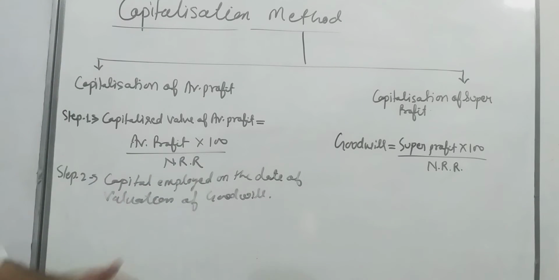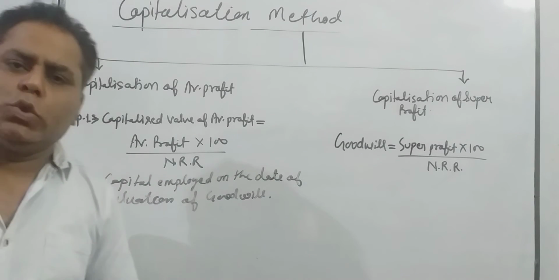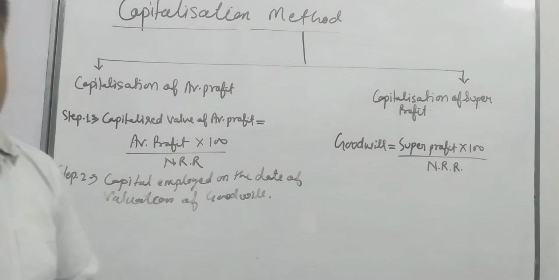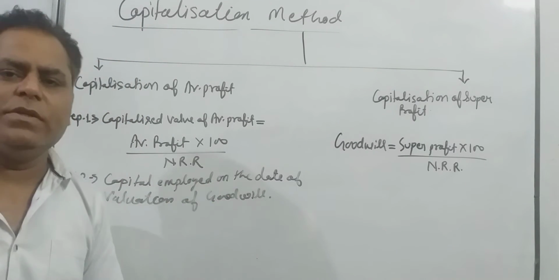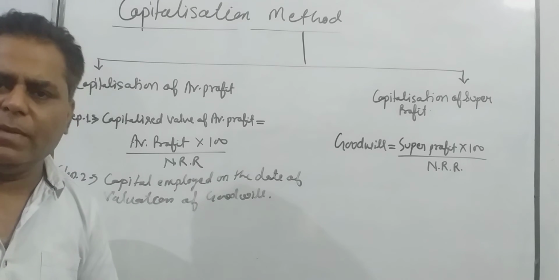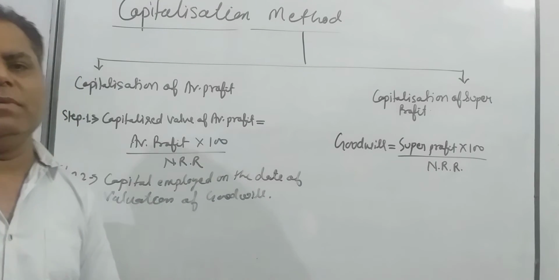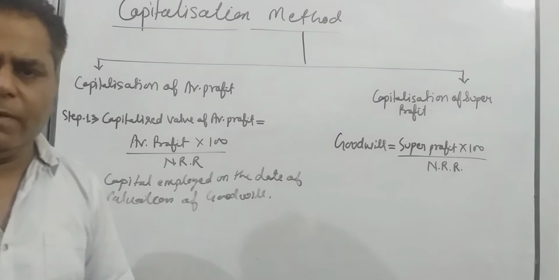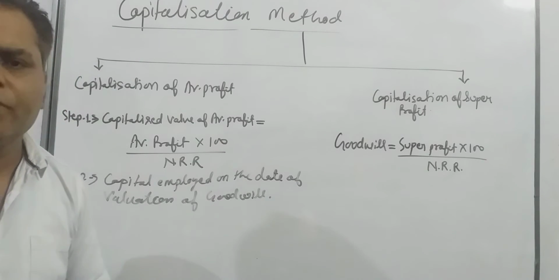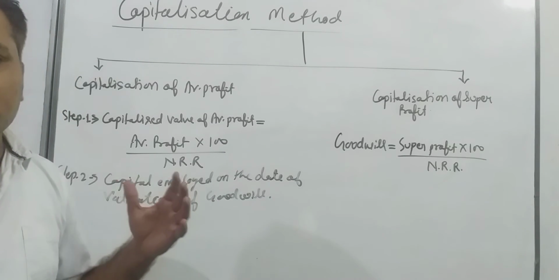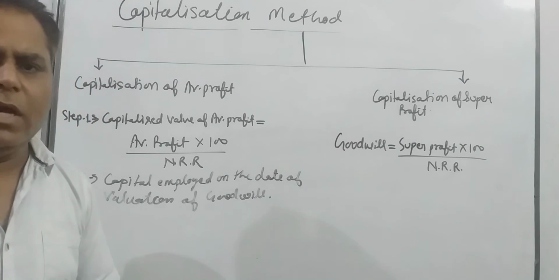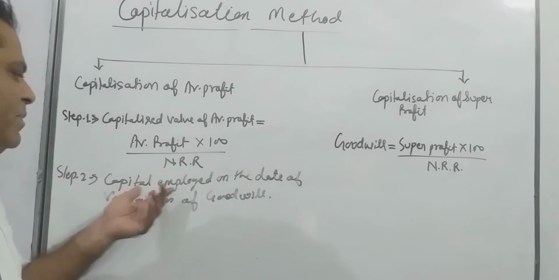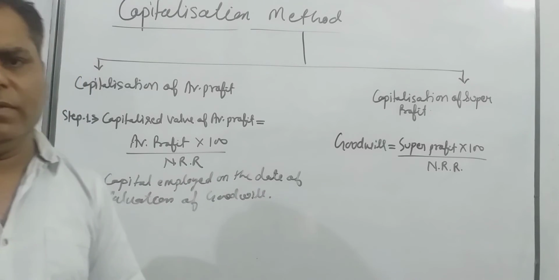I have explained you in super profit method also. I have explained you that there are two approaches to determine capital employed. Number one is assets approach, number two is liabilities approach. So you can see my video for super profit method. There you can understand how to determine capital employed on the date of valuation of goodwill.